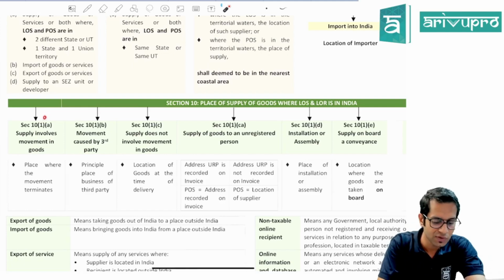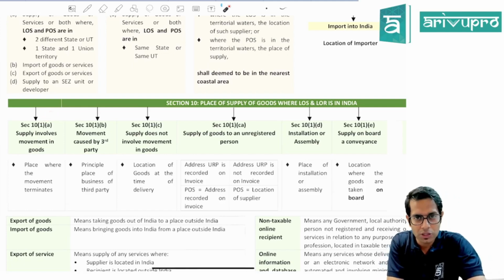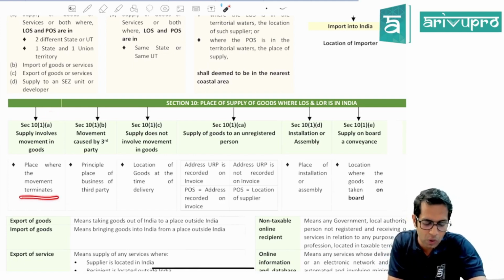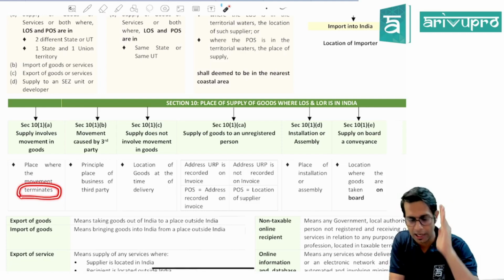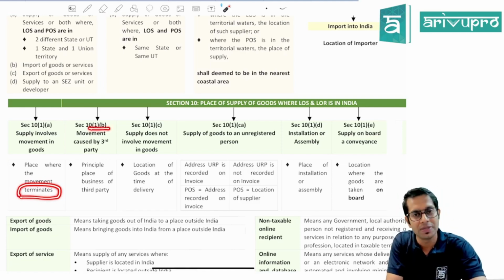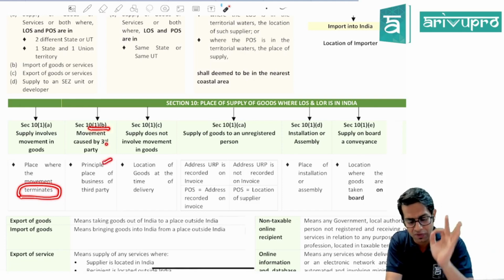Section 10 subsection 1 clause A says where supply involves movement of goods, the place of supply will be the location where the movement is terminating or ending. Section 10 subsection 1 clause B says where the movement is caused by the party, where the movement is caused by whom, sir? Third party. The place of supply will be the principal place of business of the third party.